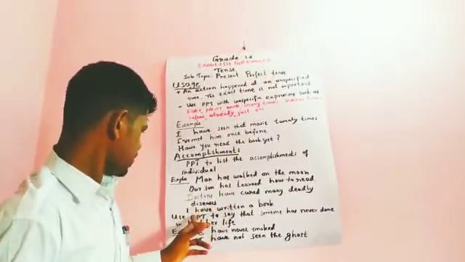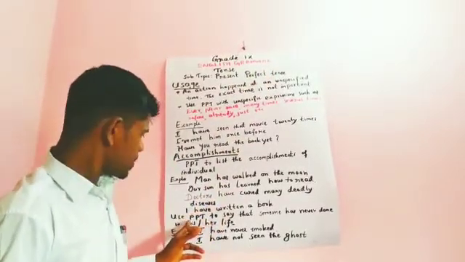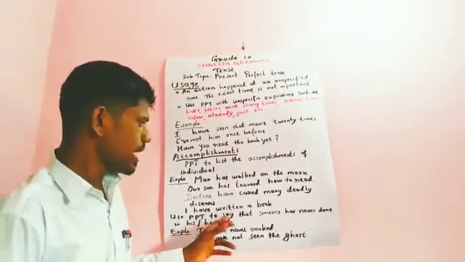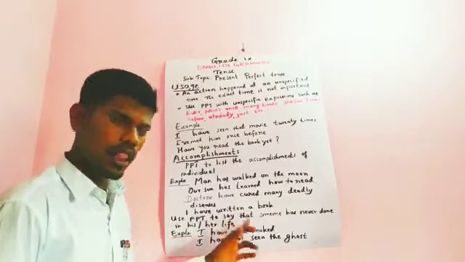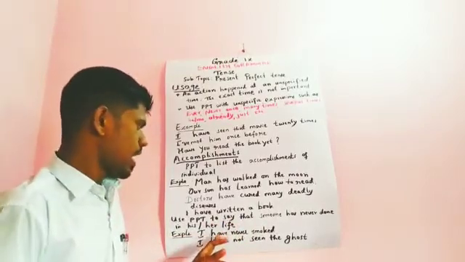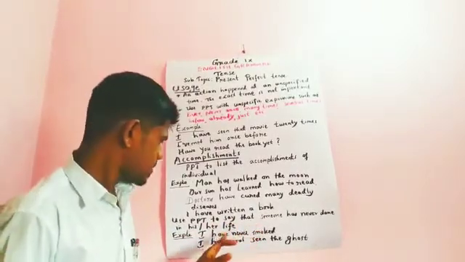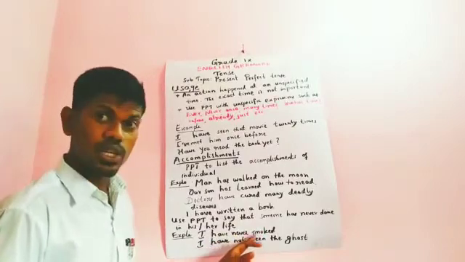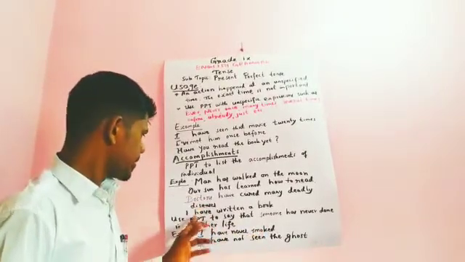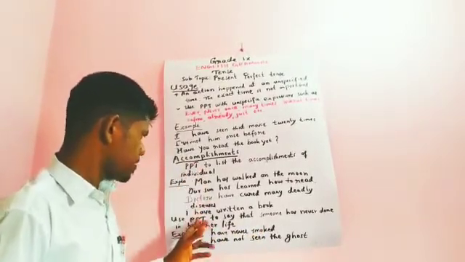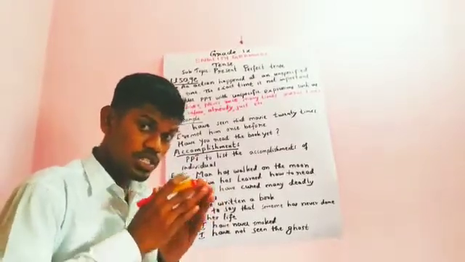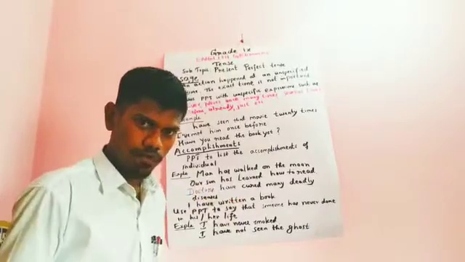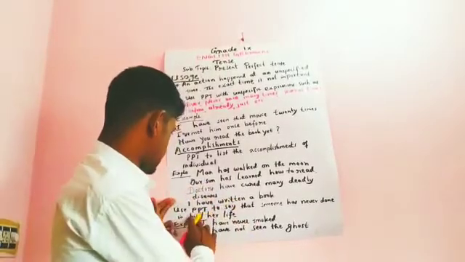Next one, we can use present perfect tense to say that someone has never done something in his or her life. Example, I have never smoked. I have not seen the ghost. Here we can use this present perfect tense when we are talking about a man who has not done anything in his life so far. At that time you can use this present perfect tense.